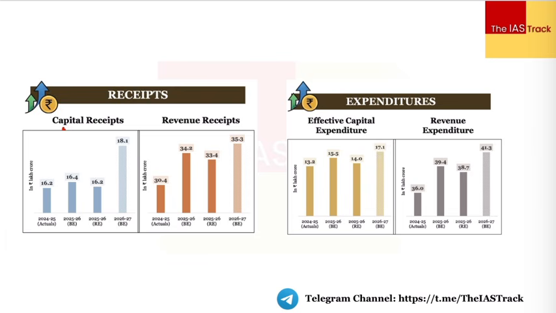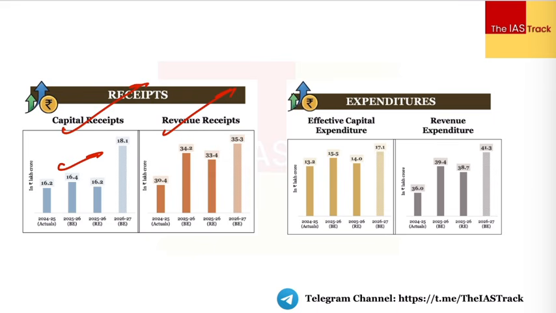Next thing is the capital receipts. So we have the revenue receipts, which comprise the taxes, for example, and then we have the capital receipts. Capital receipts can be in the form of borrowings, or in the form of dividends, right? Once we talk about capital receipts, you can see it is on an upward trajectory. Revenue receipts are more or less stationary. They saw a dip in 25-26, and now the government is expecting that this would rise.